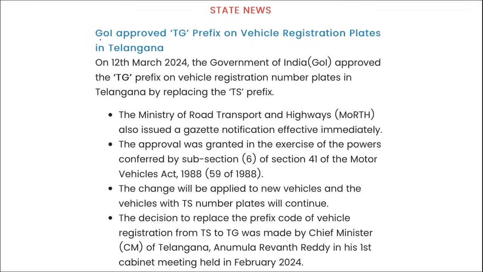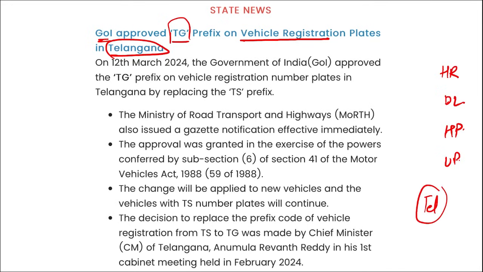Next comes your state news. Government of India has approved the TG prefix on vehicle registration plates in Telangana. Like when you are in states such as Haryana, HR, Delhi, DL, Himachal Pradesh, HP, for Uttar Pradesh, it is UP. Similarly for Telangana, the number plate on the vehicles was showing TS. For Telangana, it will be TG, not TS, TG. Right? And it has been approved by the Government of India recently. So friends, these are your important current affairs.